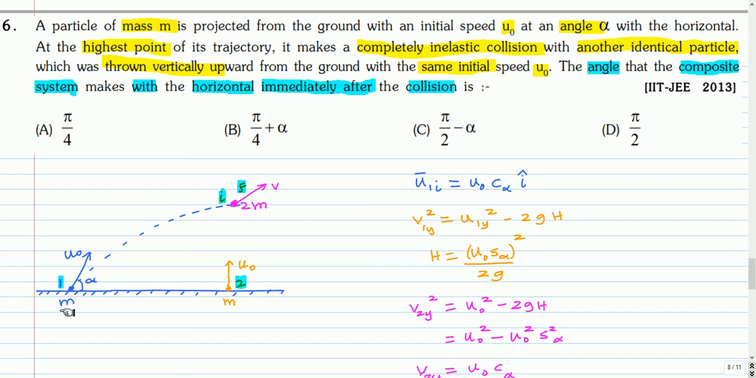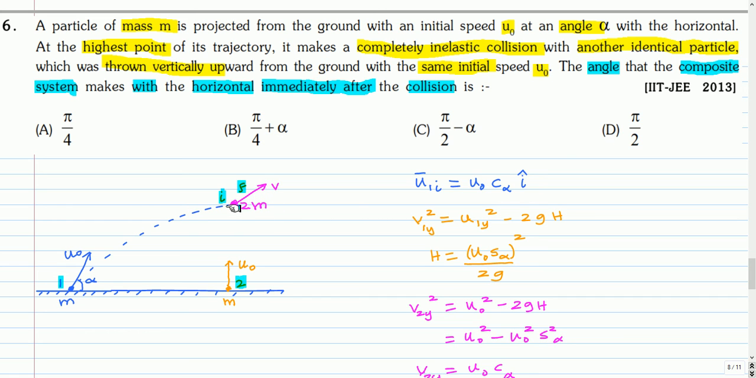So one particle of mass m is thrown at an angle alpha with velocity u0, and a second particle is thrown vertically upward so that it collides with the first particle at its highest point. So it should be thrown vertically below the highest point of the first particle. The second particle is thrown with a velocity u0. When the first particle reaches the highest point, the second particle covers the same height and collides with it. Since it is a completely inelastic collision, they stick together, and the combined mass 2m moves at velocity v after collision.